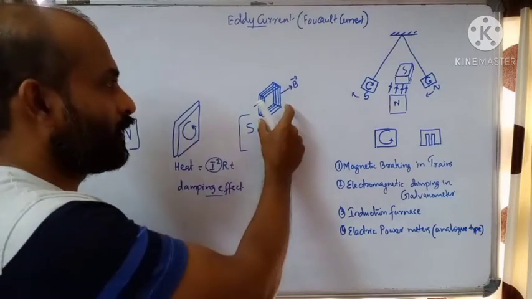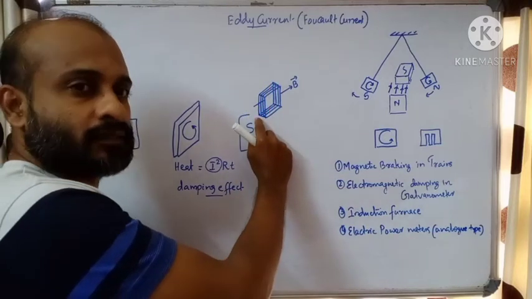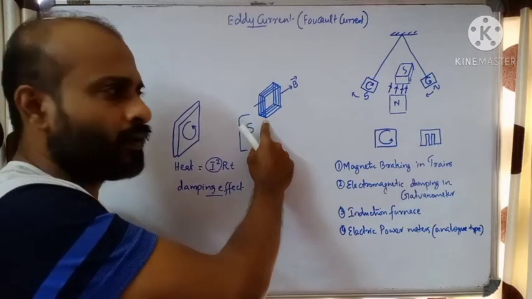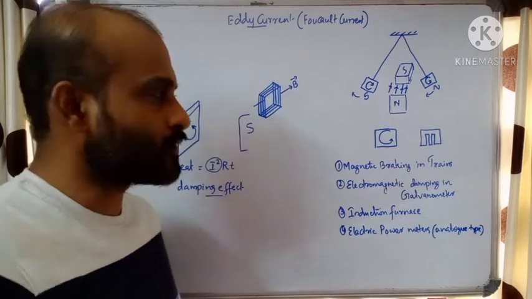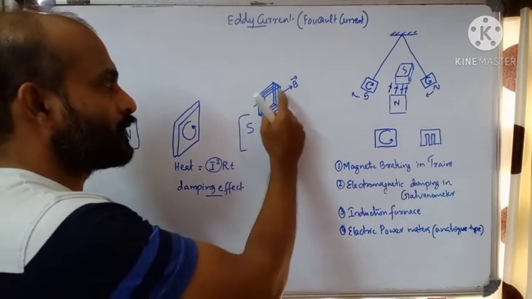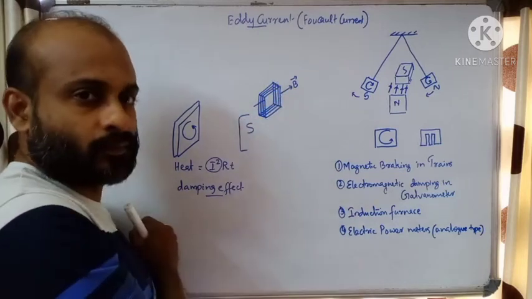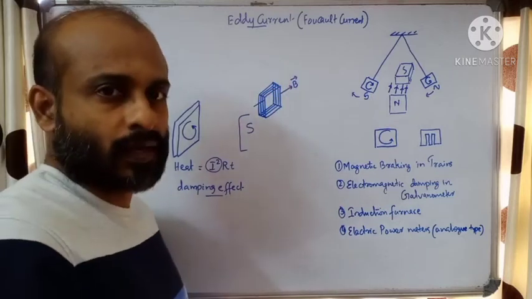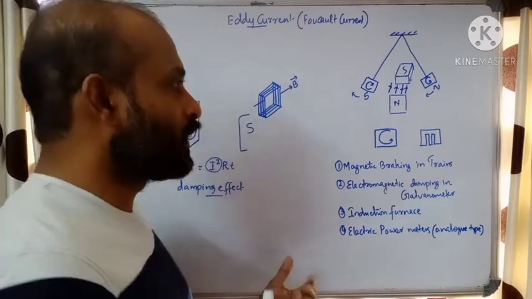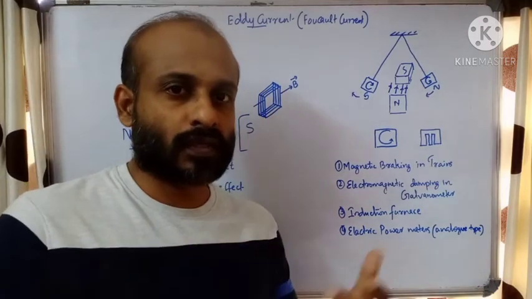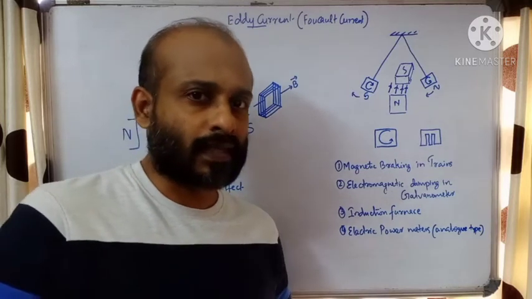Okay, so what's the advantage of this? When they make it like this, the advantage is that there are many sheets. In each sheet there will be a tendency for eddy current, but since the area is reduced, the effect of eddy current also reduces. Provided the sheets are placed like this: if this is the direction of the magnetic field, the plane of the sheets will be parallel to the magnetic field, so that there will be minimum eddy current. So we can minimize eddy current in this manner. There will be many sheets. This method is called laminating. The core of transformers, the core of motors, all these will be laminated to reduce the effect of eddy current. Thereby, wastage of energy as heat we can reduce.